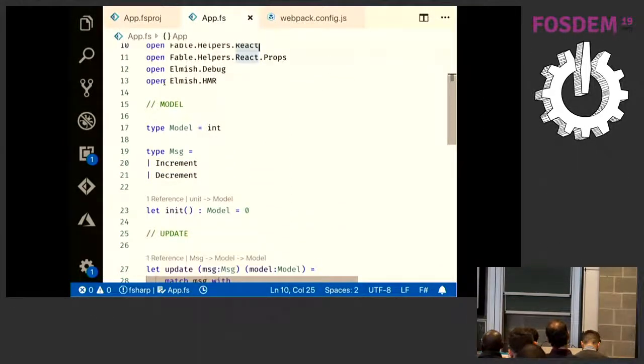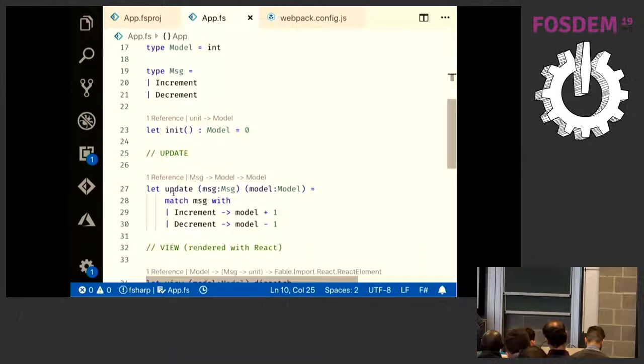So in Elmish style of programming, you define the model of your application. Well, in this case, it's really simple. It's just an integer, but it can be a custom model that represents the state of your application or of the window. Then you define messages that can happen inside your application. Button was clicked, button was double-clicked, new window was opened, whatever can happen in your application. And then you have this beautiful update function, which takes the existing state and the message that happened, some change that happened, and produces the new state.